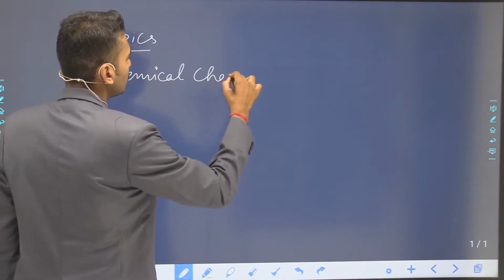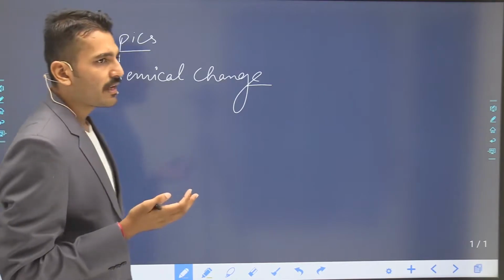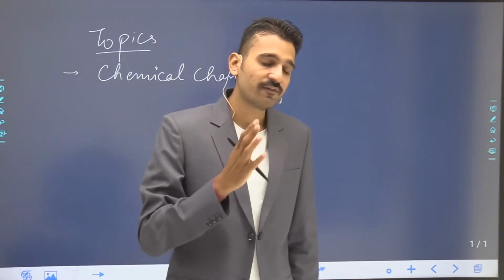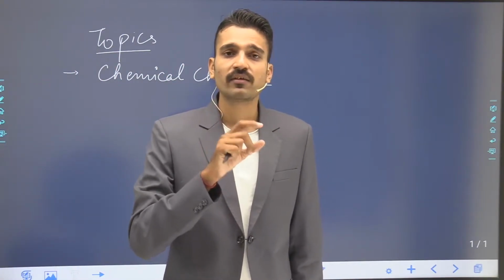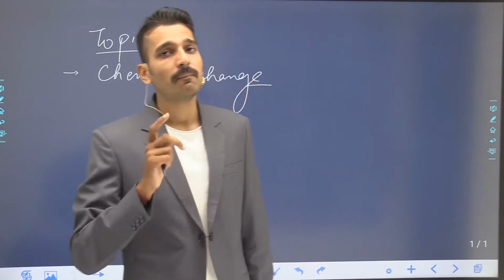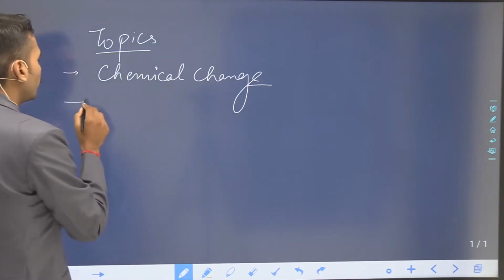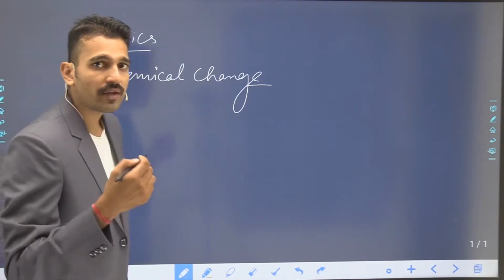If there is a chemical change, then it is understood that some chemical reaction must have taken place. For writing that chemical reaction, we have to write a chemical equation.